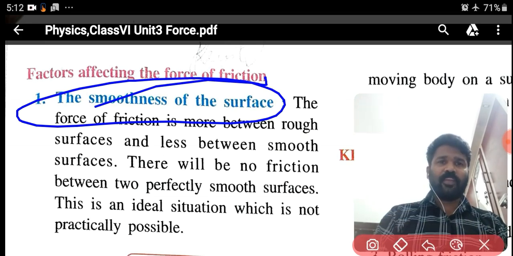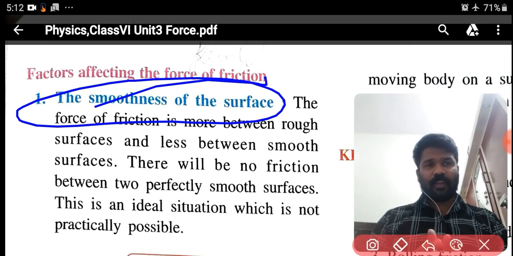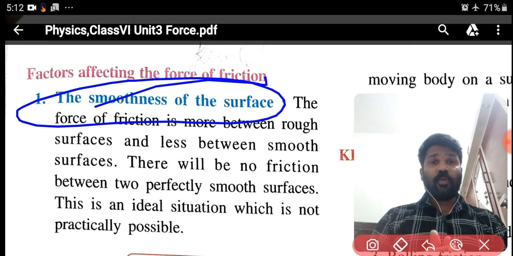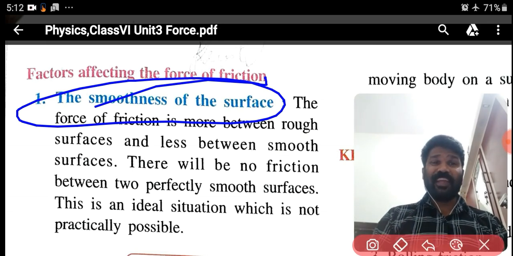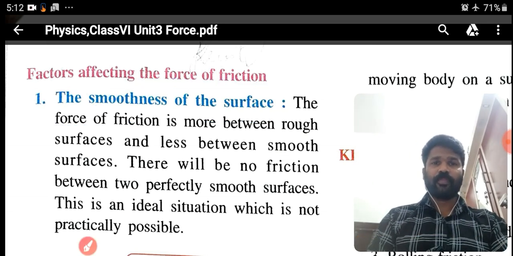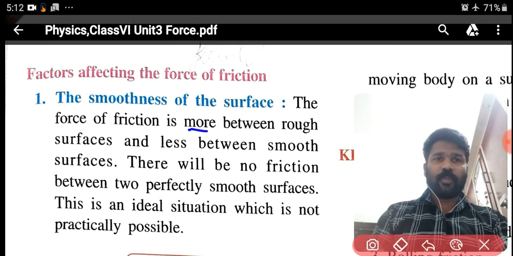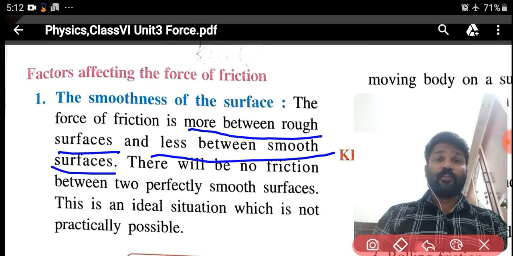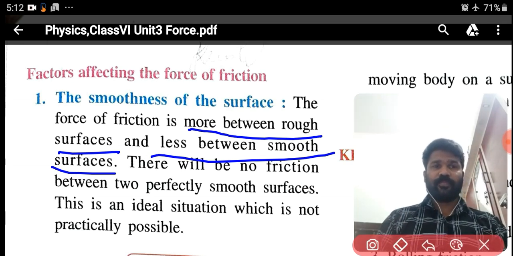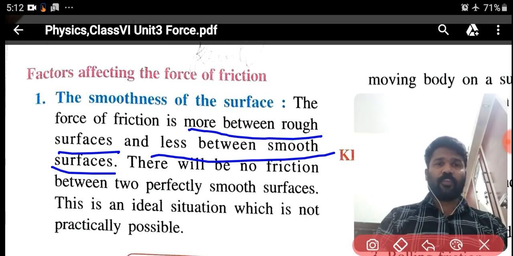The force of friction is more between rough surfaces and less between smooth surfaces. There will be no friction between two perfectly smooth surfaces.